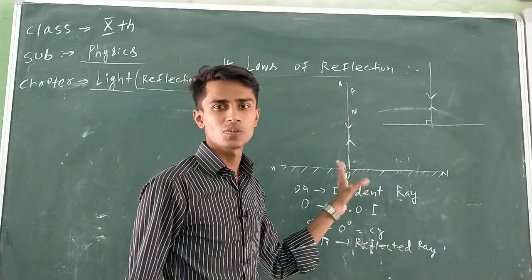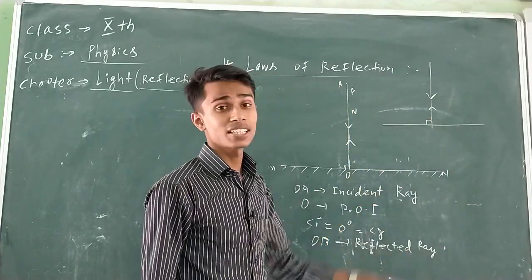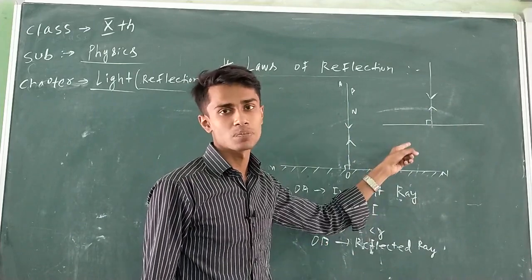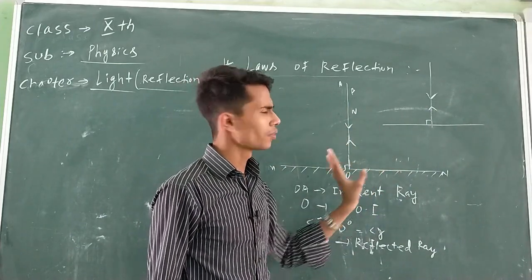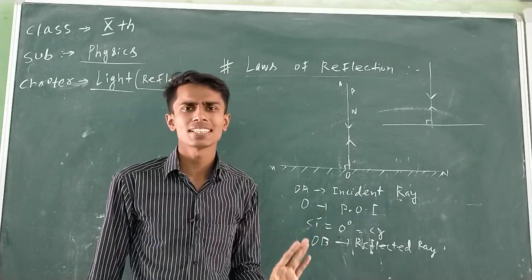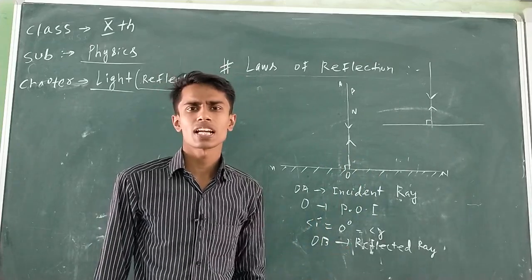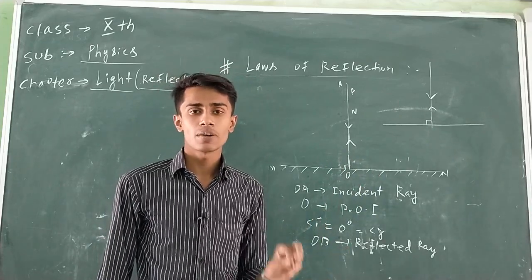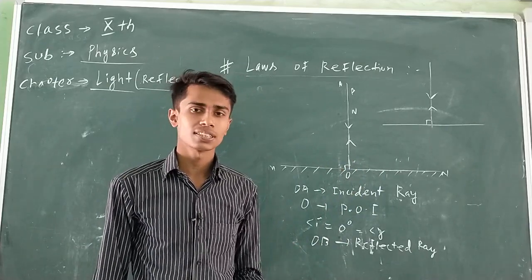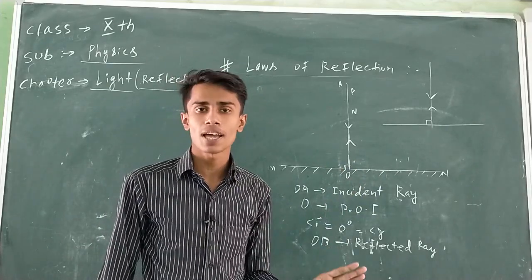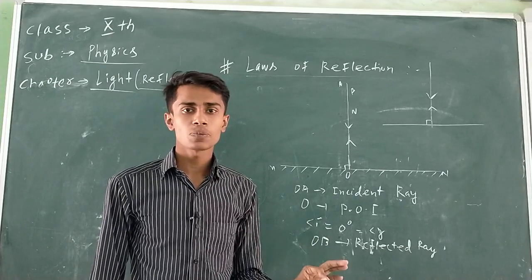The concept we will use numerous times from now. In fact, in the case of image formation in a plane mirror, the same concept will be used. I think you can now easily write the answer. What happens when a ray of light is falling perpendicular on a surface? Whenever a ray of light falls perpendicularly on a surface, the incident ray, the normal and the reflected ray overlap with each other, such that the angle of incidence is 0 degree.